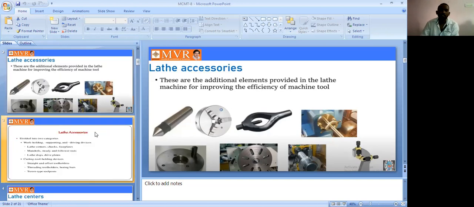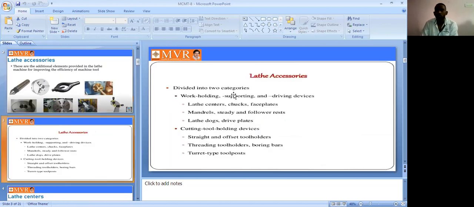Generally, lathe axes are divided into two categories. The first one is work holding devices, and the next one is cutting tool holding devices. A device which holds the workpiece, we call a work holding device. A device which holds the cutting tool, we call a tool holding device.